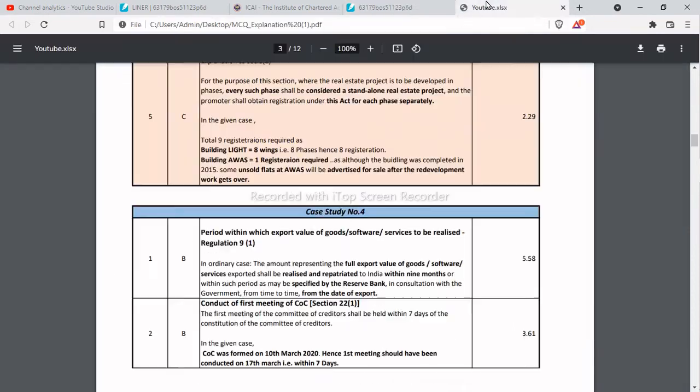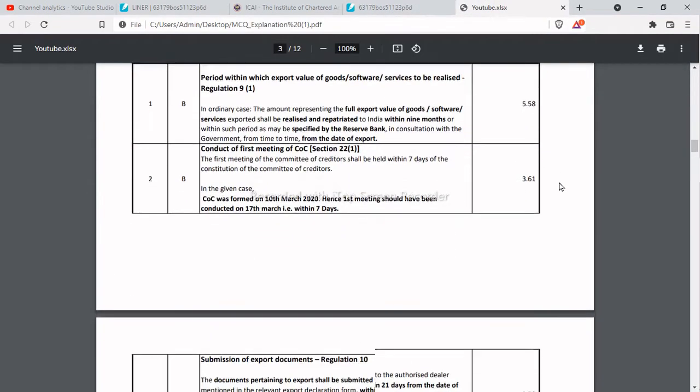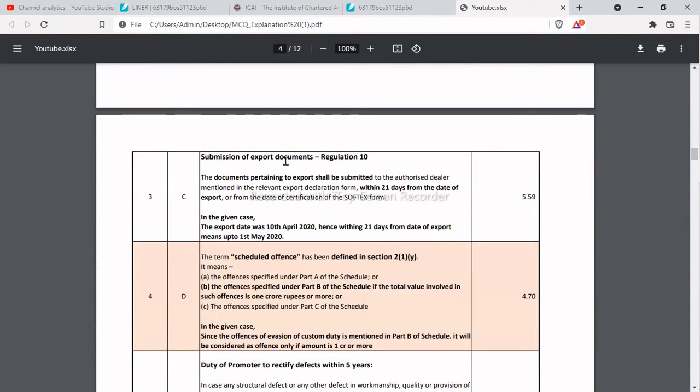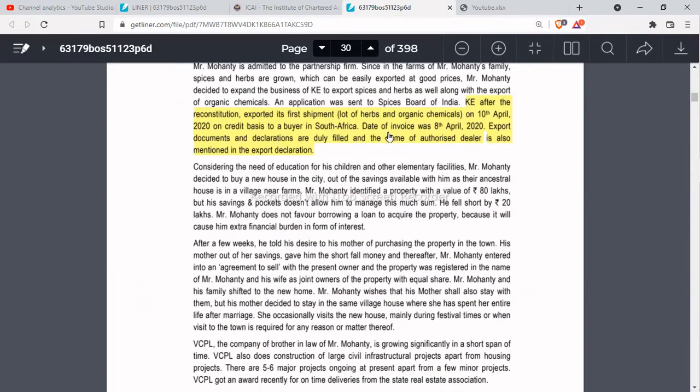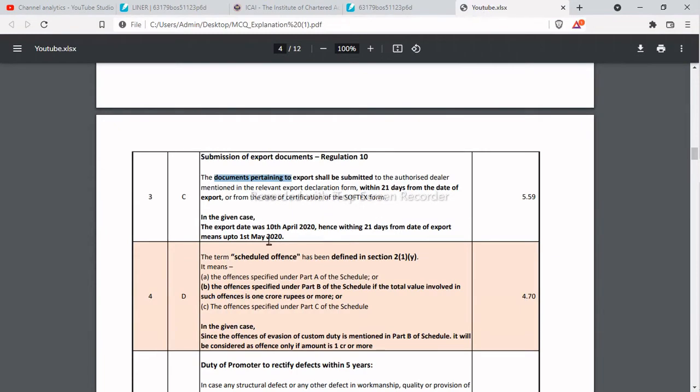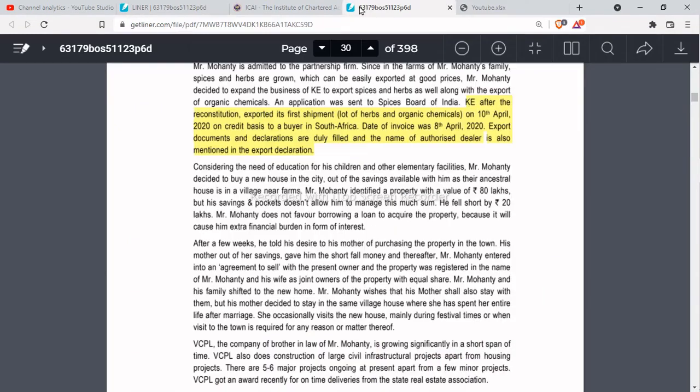The exact legal provision is submission of export documents, regulation 10: the documents pertaining to the export shall be submitted to the authorized dealer. Authorized dealer means banks mentioned in the relevant export declaration form, within 21 days from the date of export. So we have to ascertain the date of export, and within those 21 days we have to submit the documents to the authorized dealer. Here you can see that the export date was 10th April.